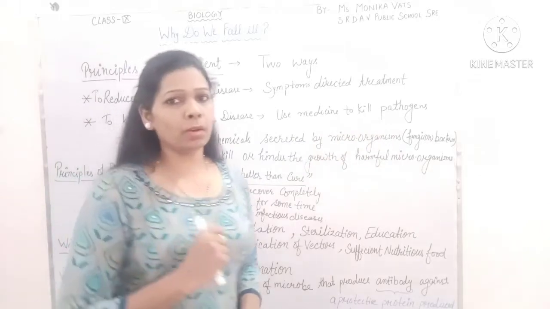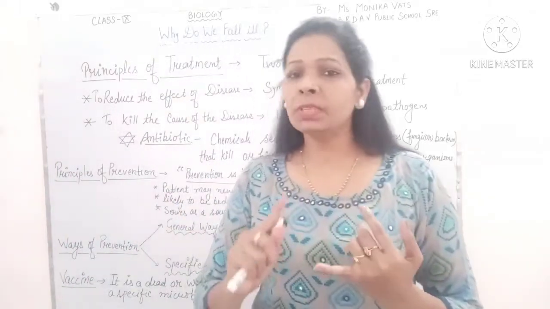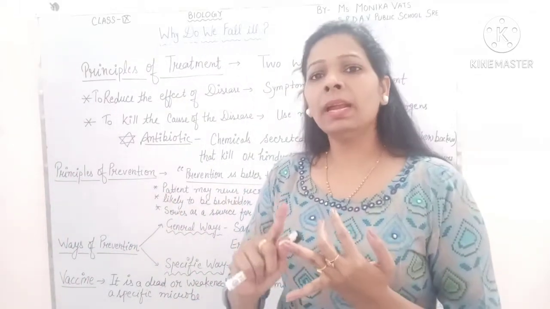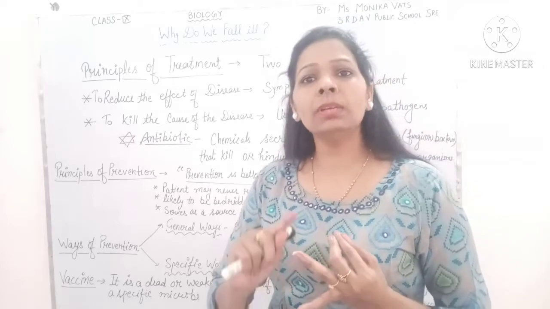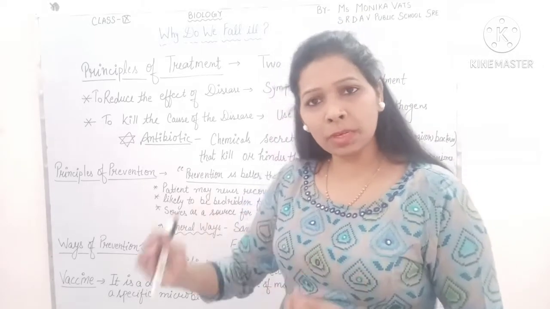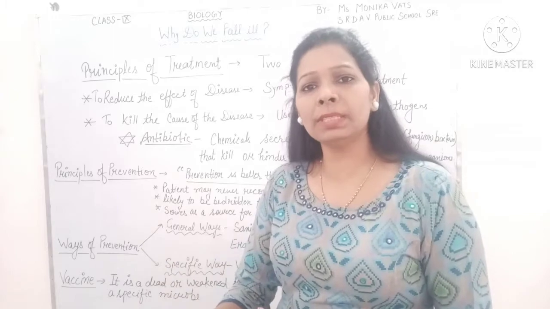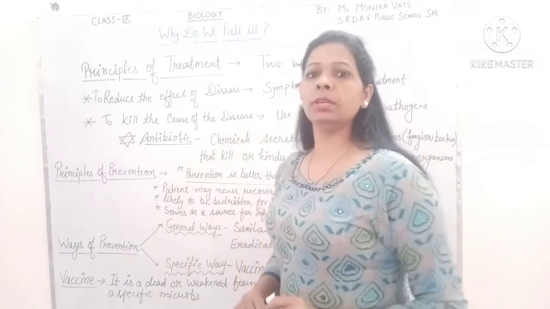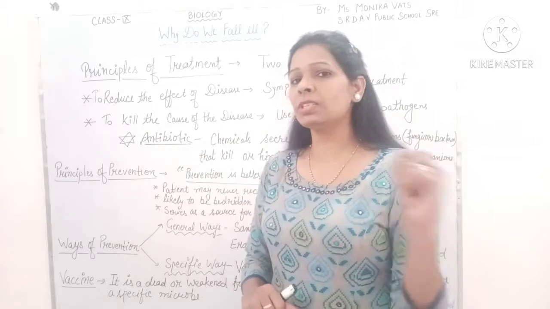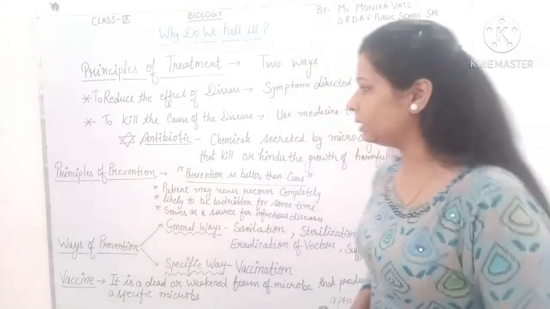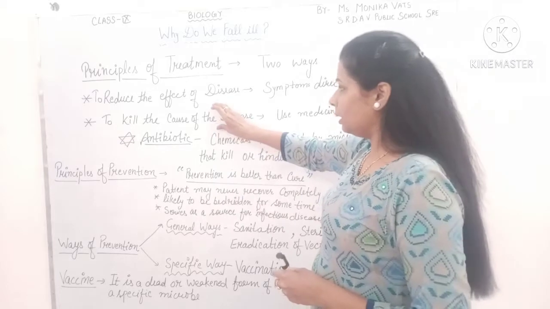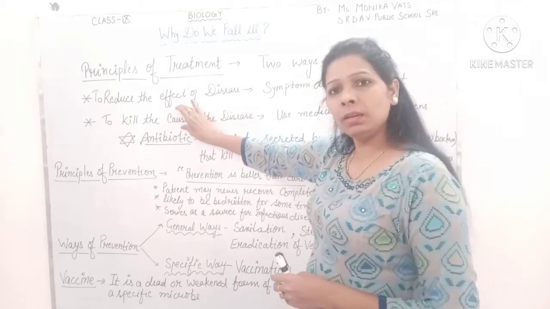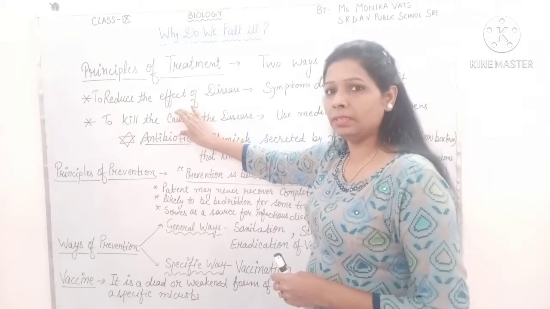So there are two kinds of treatment. The first one, symptoms directed treatment, and the second one, pathogen directed treatment. In the first one we reduce the symptoms of the disease, and in the second one we take the medicine to kill the pathogen, to kill the microorganism which is responsible for the disease. Now the question is how can we kill the particular microorganism?